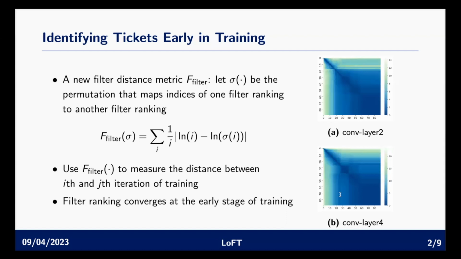But in the later phase of the training, basically after the 20th epoch, the filter distance becomes smaller. This means that the filters basically converge in the first 20 epochs and hardly change in terms of the ranking in the later phase of the training.